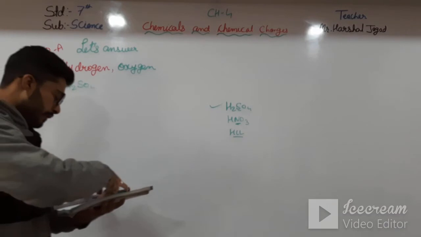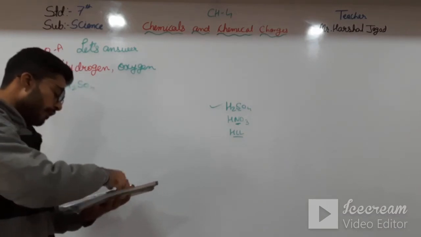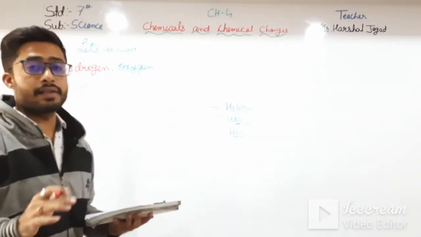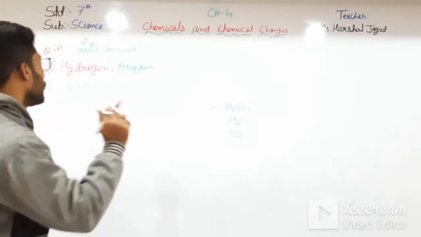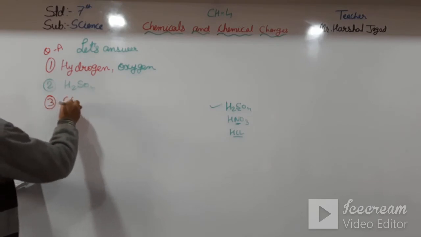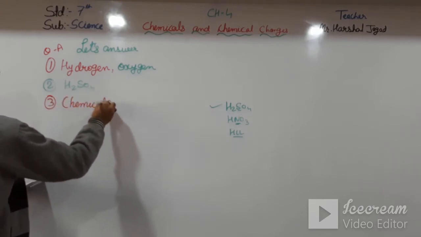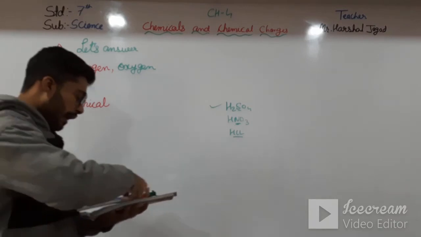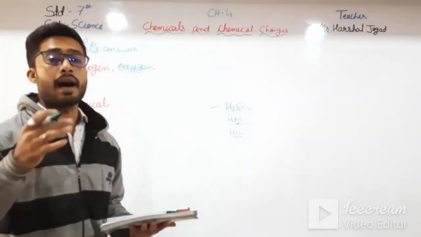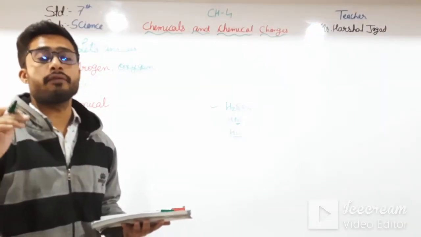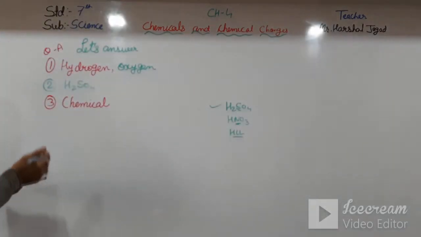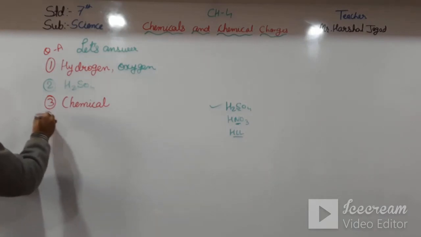Third one: a new substance is formed in a dash change. A new substance is formed in a chemical change. In a physical change, no new substance is formed. So the third one is chemical. Fourth one: iron reacts with dash in the presence of moisture to form rust. We know that iron reacts with atmospheric oxygen to form rust. So the fourth one is oxygen.